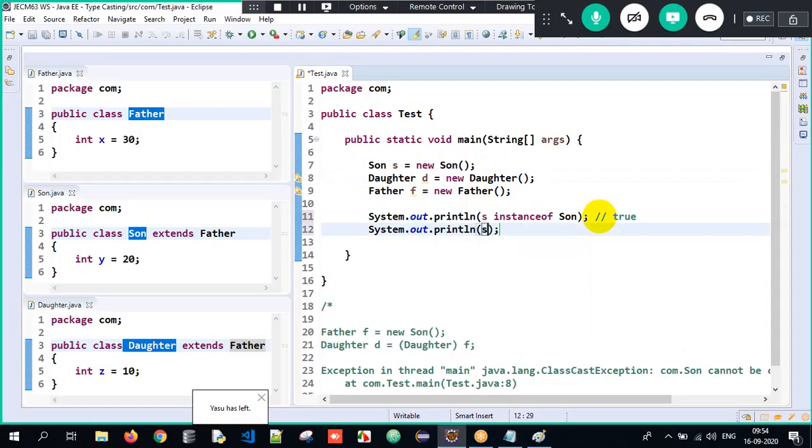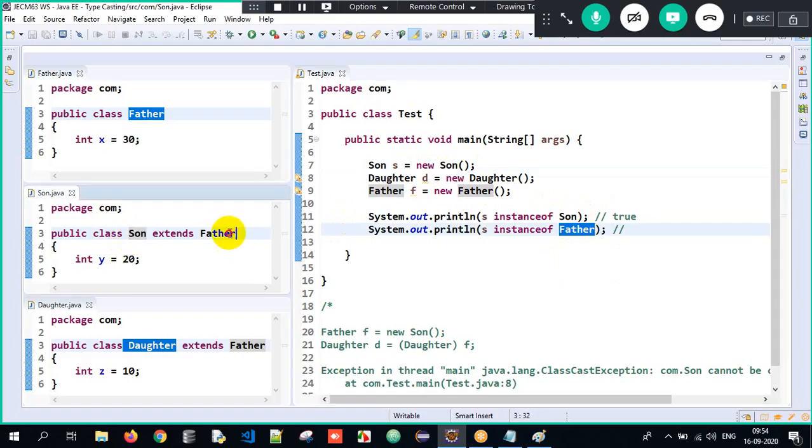Similarly, S is the object of son. Is it an instance of father? Is it having the properties of father? Can you tell me, will it be true or false here? Is the son object having the properties of father? Common sense. Son is inheriting from father.